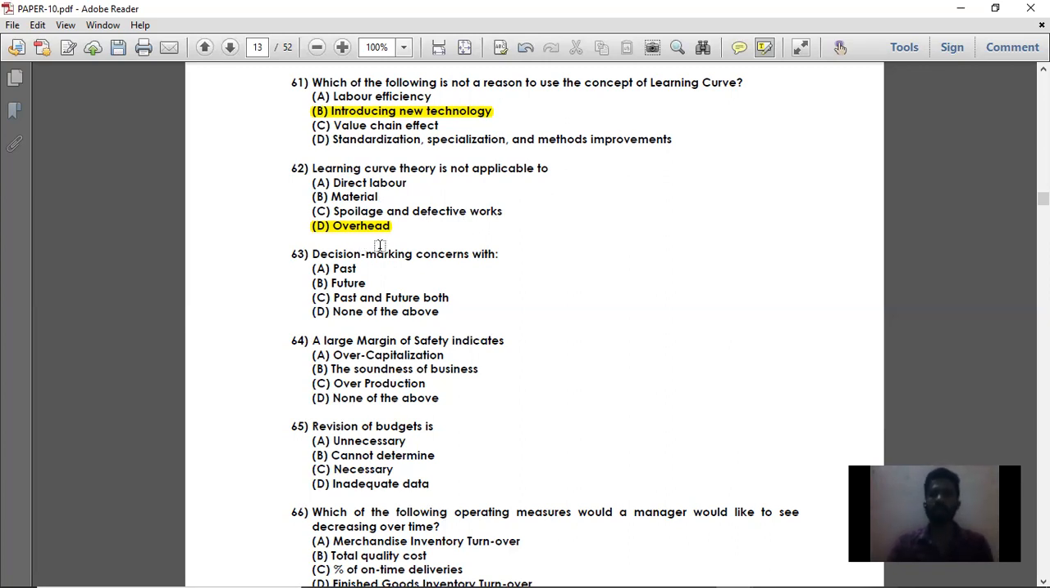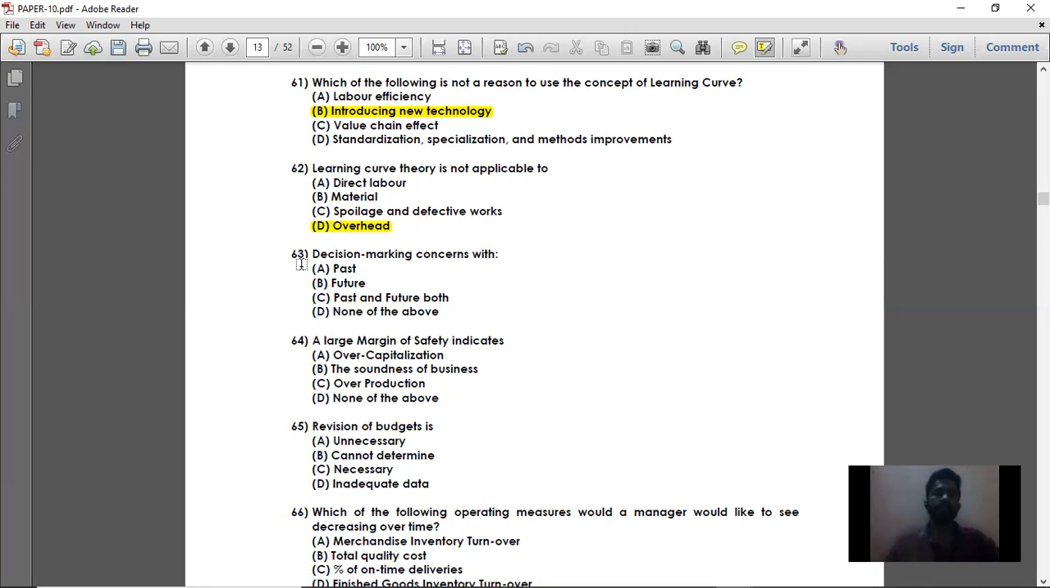But overhead is nothing but the cost which has been incurred, which cannot be separately given for a particular product. What is meant by overhead? The total cost incurred by the particular company or firm for production of goods. Whereas you can't assign that particular cost to a particular product. In total only you can assign it as overhead. So overhead is the right answer for learning curve theory not applicable. So question number 62, right answer is option D, overhead.